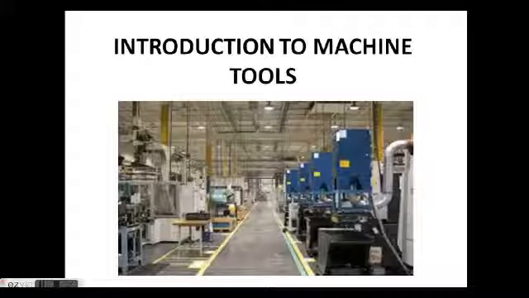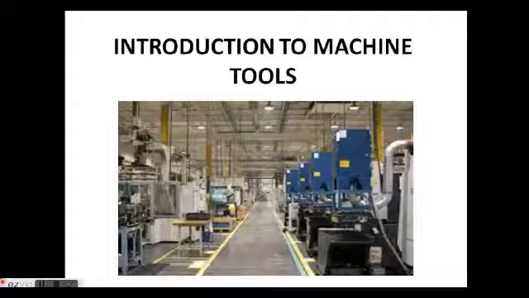Okay, and when we talk about the principle of machining, what is the principle of machining? Machining means we are going to remove the material from the workpiece in the form of chips. That is the basic principle. Whenever we use a cutting tool to cut the raw material and remove the unwanted material, that is called the machining process. And what are the functions of a machine tool?